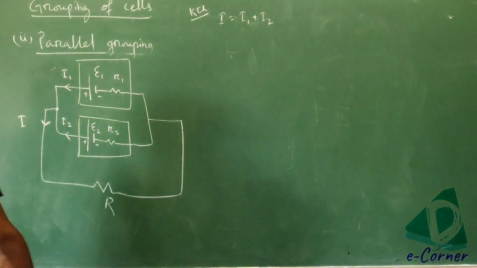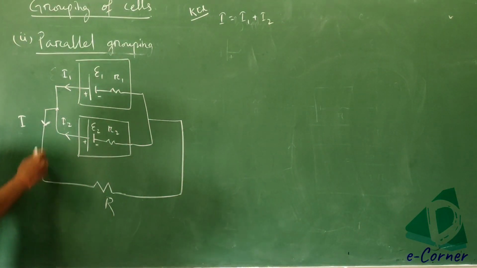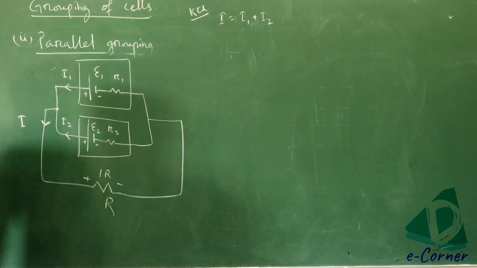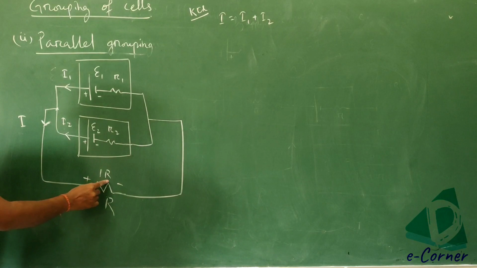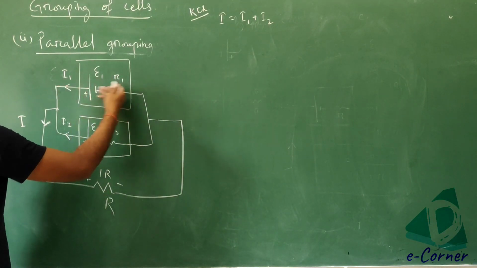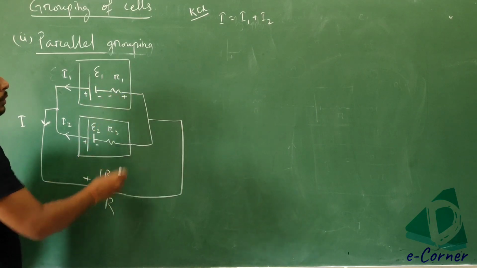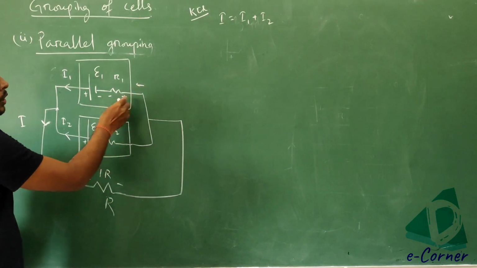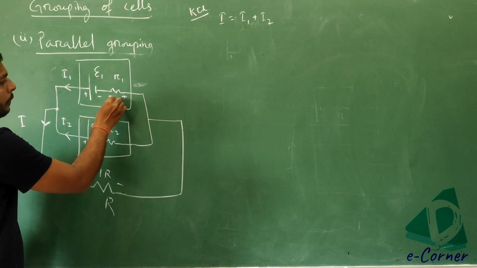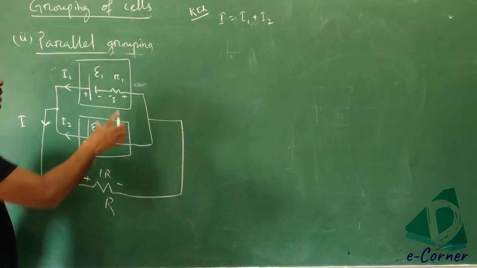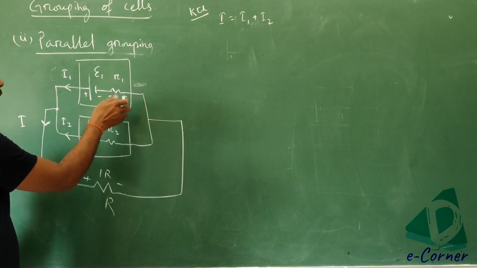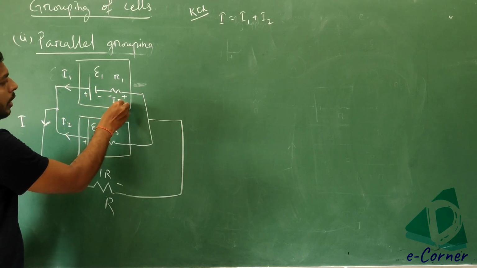Now we will put the KVL here, Kirchhoff's loop law. Since current I is flowing, this is positive, this is negative, the potential across this resistance is I into R. Again, I1 is flowing in this direction, so first we write plus here, then minus, and the potential across resistance R1 is I1 R1.